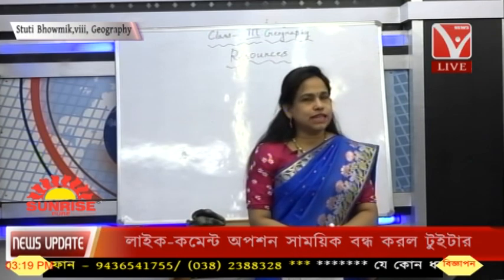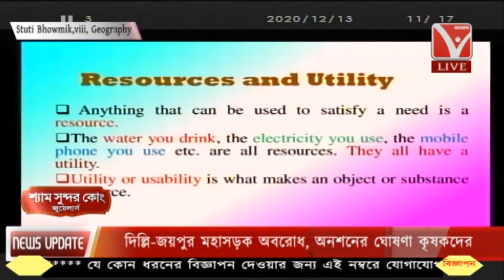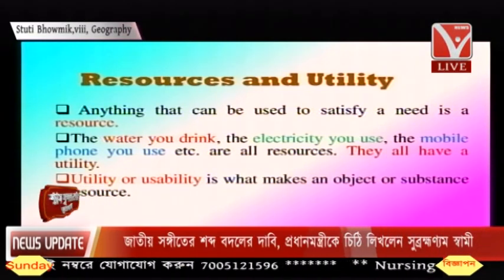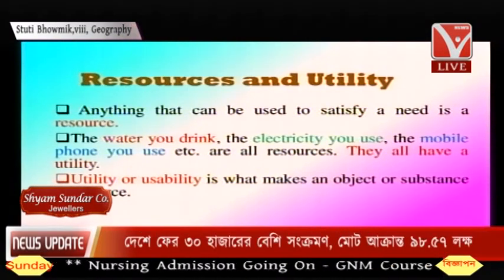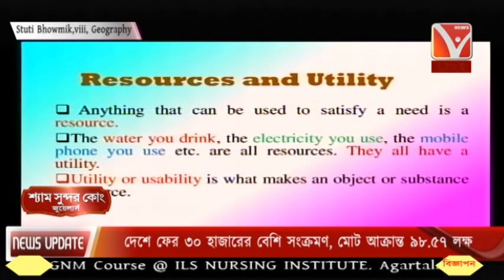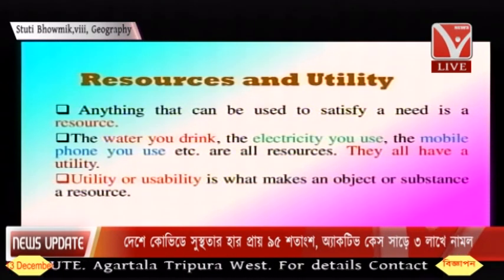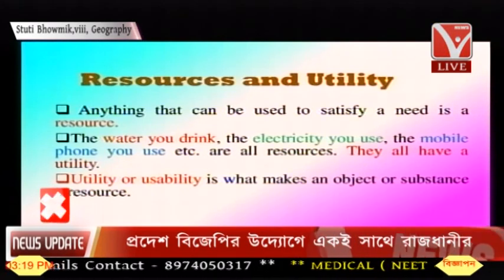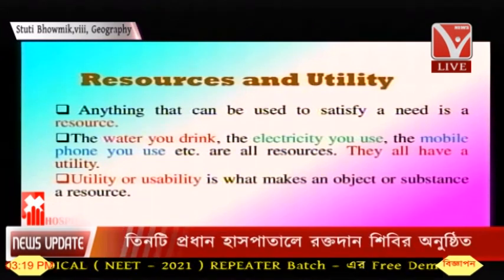So resources and utility, you know about this, how much value a thing contains, okay? When we see resources and utility, you can see that anything can become a resource when it has the ability to satisfy the need of a person, the need of anything. When it has the ability to satisfy the need, then it becomes a resource, okay? The water that we drink, the electricity that we use, the mobile phone, everything is a resource for us because they are able to meet our demands, okay?